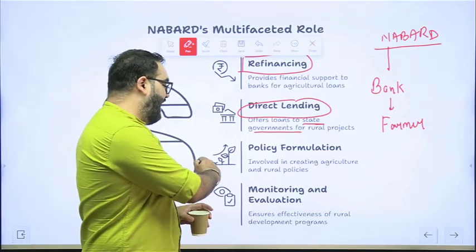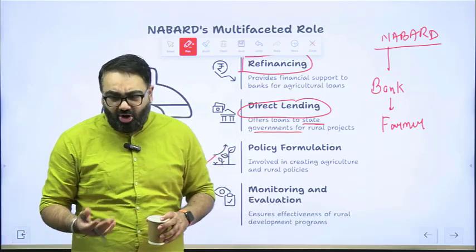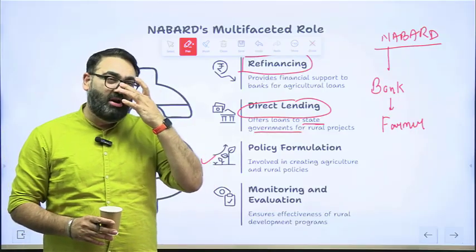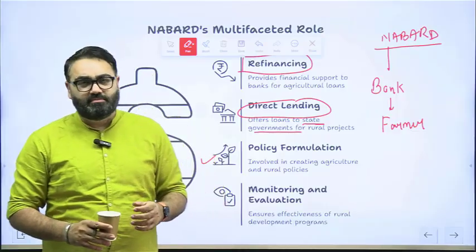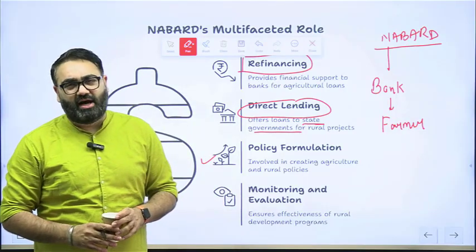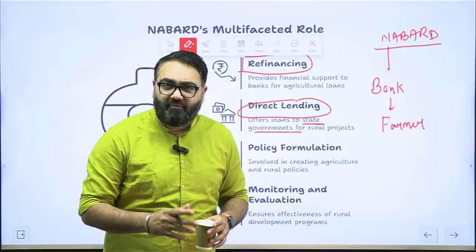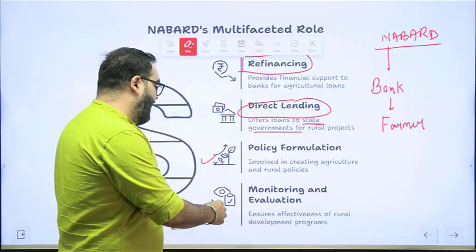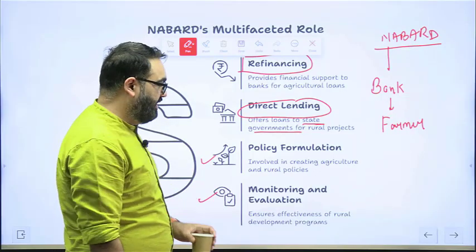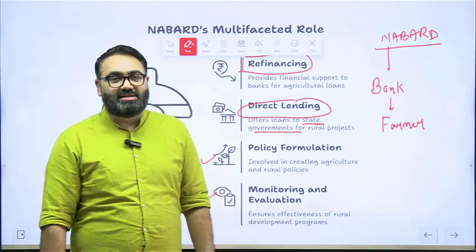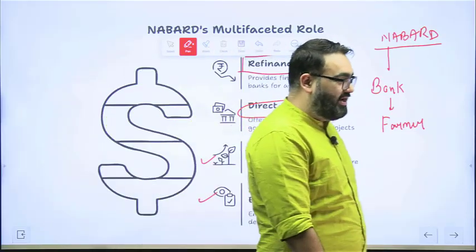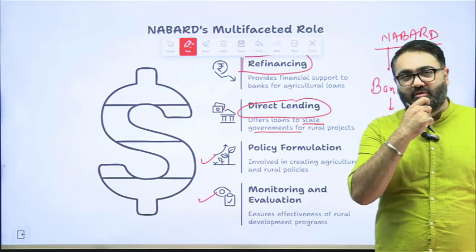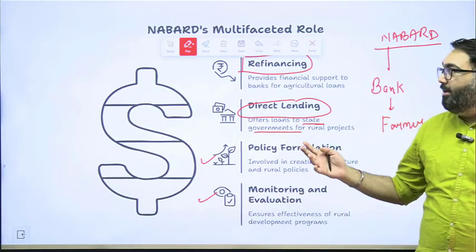Policy formulation: they help the government, they suggest, and the government obviously will take the final call. But they do give some input to the government about policies in the rural areas, because they are very well aware of what is happening there, the things that are a problem for the farmer right now, and what the government can do in that regard. They also monitor and evaluate government programs in the rural areas. They look into rural areas and see what exactly the issues are right now, what can be done, and how we can improve the situation. All of these things are examples of what NABARD usually does.